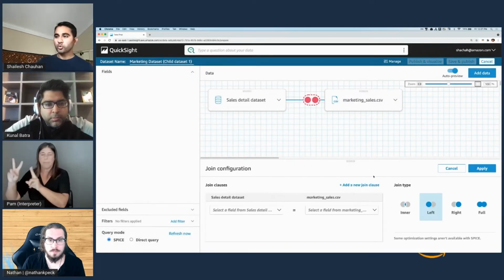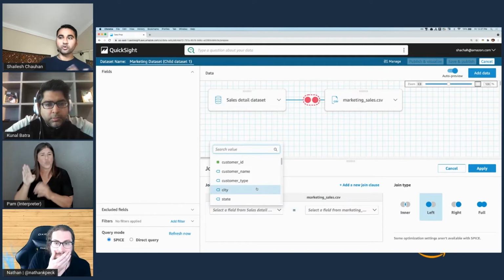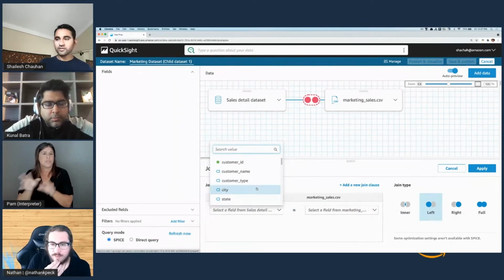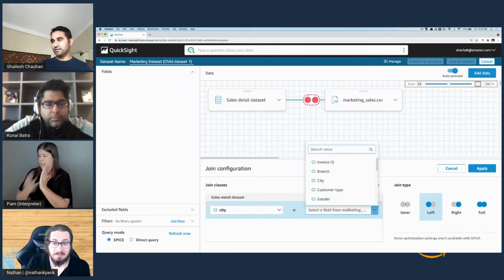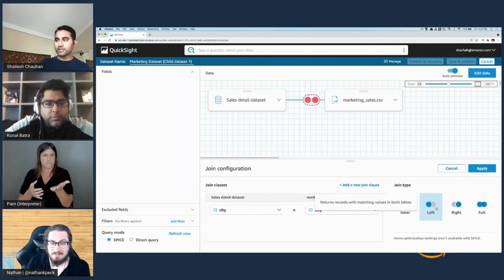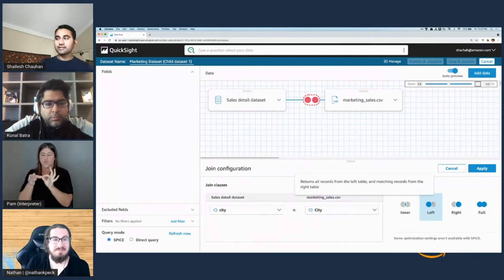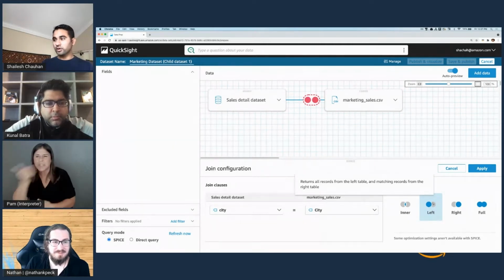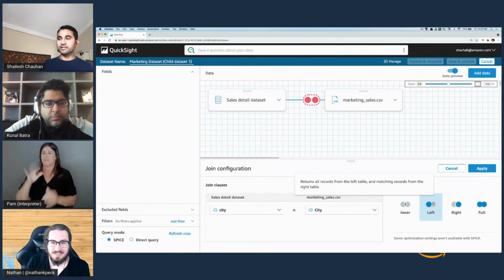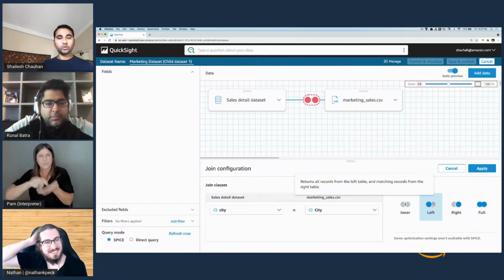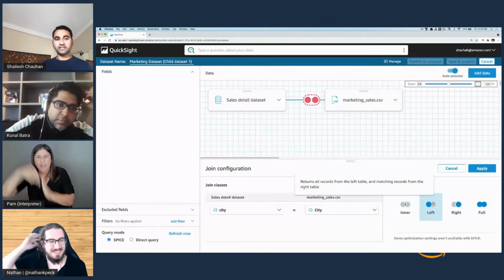And how you would do it is that you would use the join between the two tables. You would say, okay, I want to join on city. You can select the join type, or we in fact take the default optimization based on what we understand from the data and suggest to you what is the join that you would use. And if you don't know what a left join means, we also show it to you by showing you a small message. And that's what I meant by not having to understand the concepts of data joining, right?